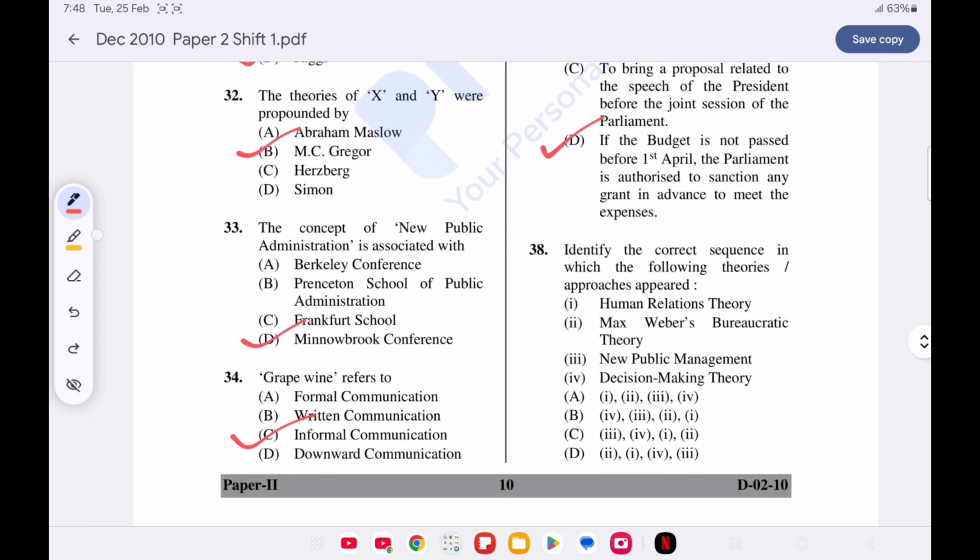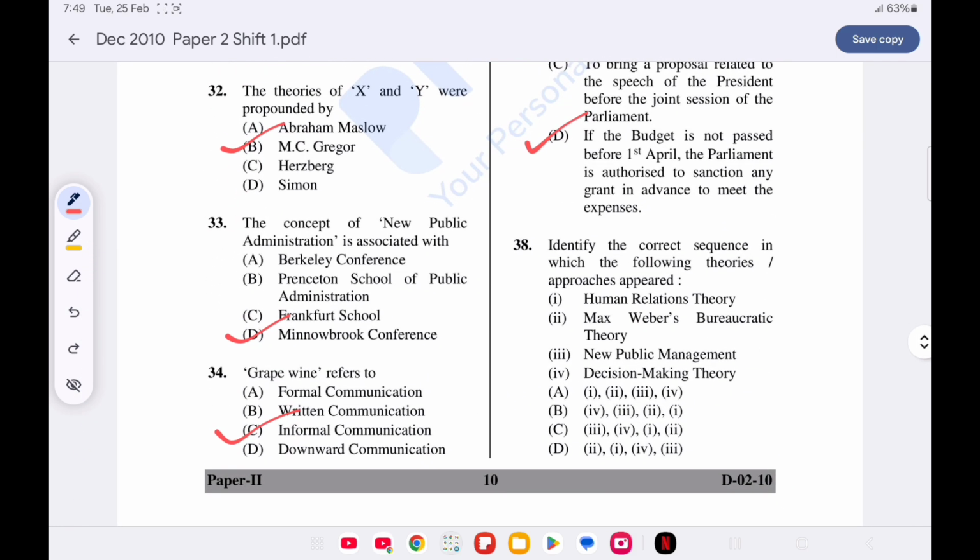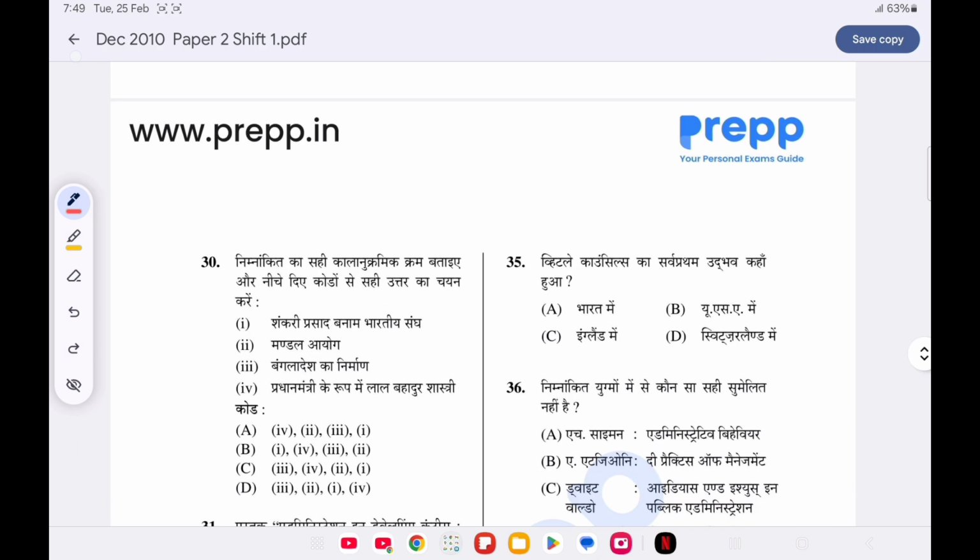Now question number 38. Identify the correct sequence in which the following theories and approaches appeared. Option D is correct. First is Max Weber's bureaucratic theory, then human relation theory, then decision making theory, and the last is new public management. Now move on to next question.